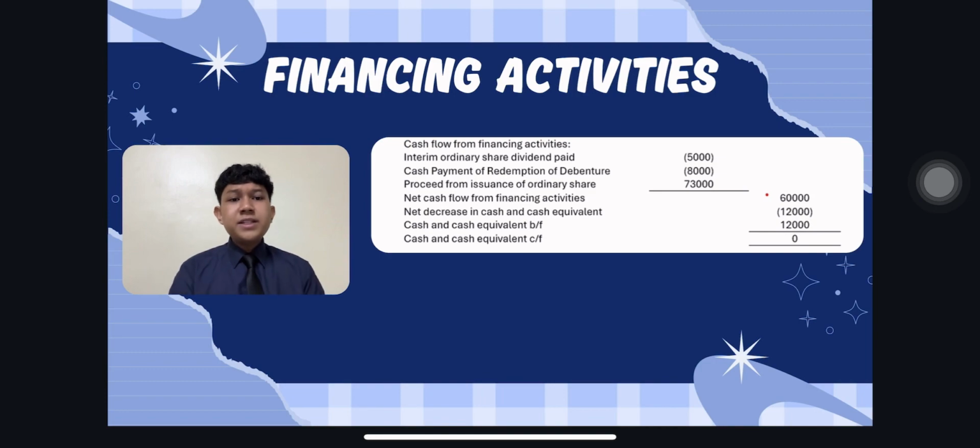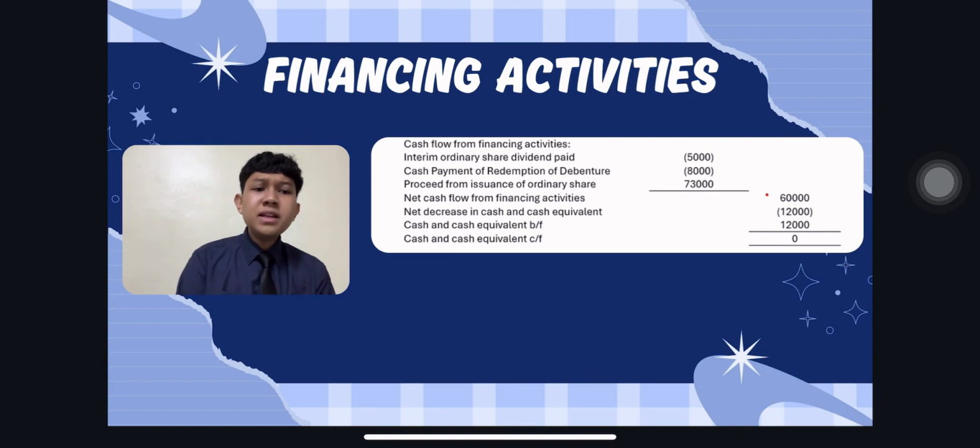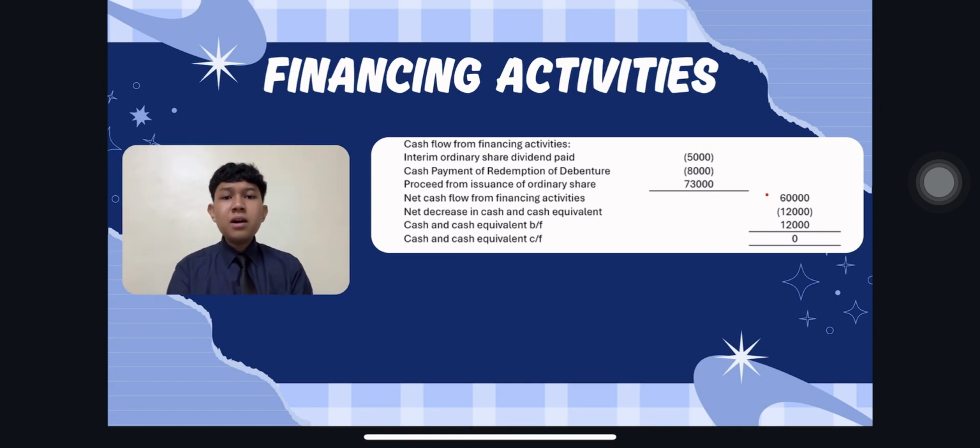In conclusion, the company recorded a net decrease in cash of RM12,000. This shows that during the year, it used more cash than it received, mainly from buying a new vehicle or machinery. At the beginning of the year, there was 12,000 ringgit cash at bank. By the end, the balance became zero, so the statement clearly shows how the company's cash was used throughout the year.